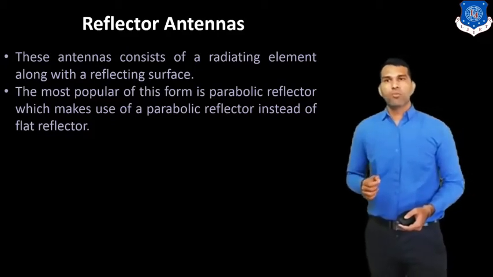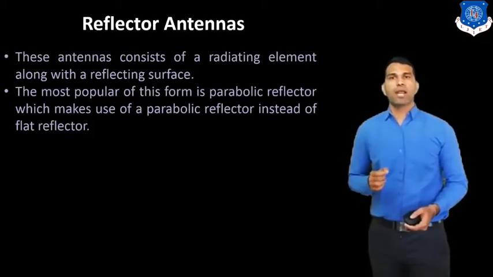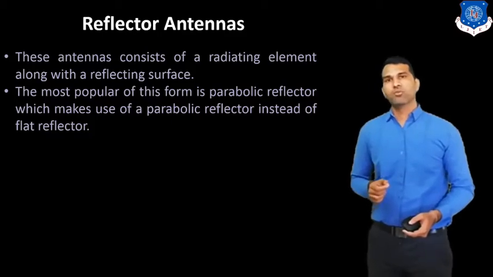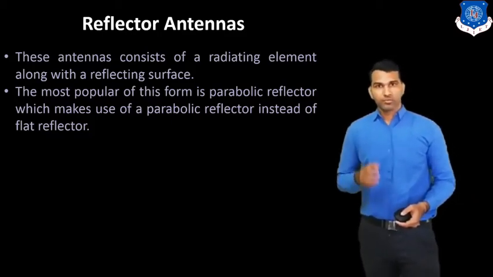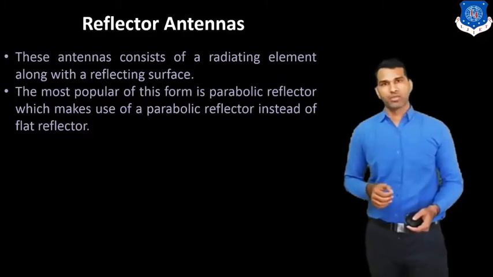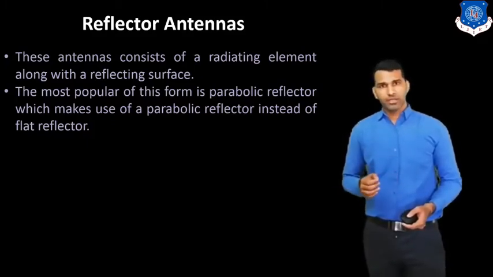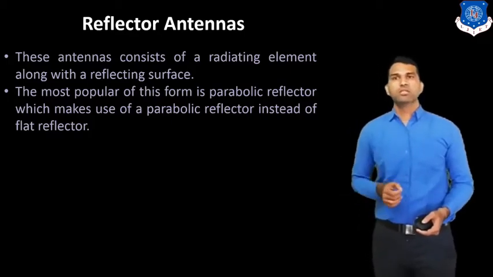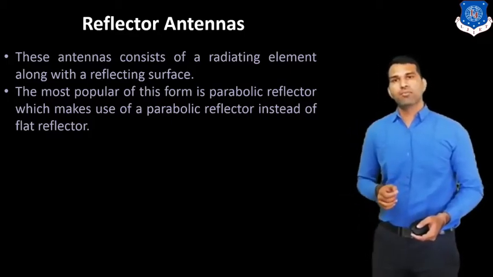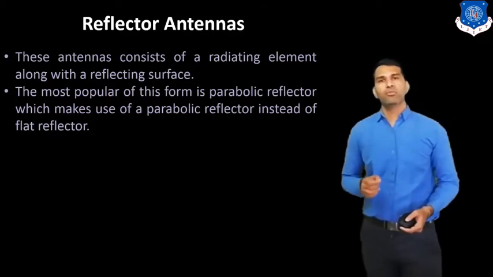The most popular of this form is the parabolic reflector, or we can say the parabolic antenna, and in other words, this is the dish antenna. In dish TV communication, we use the dish antenna, which makes use of a parabolic reflector instead of a flat reflector.